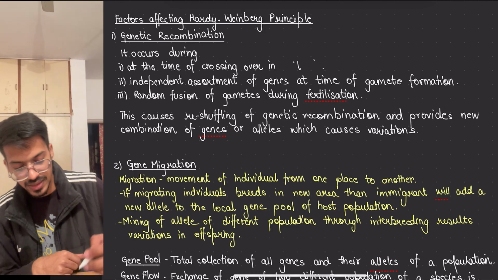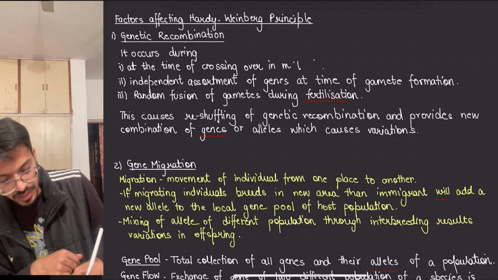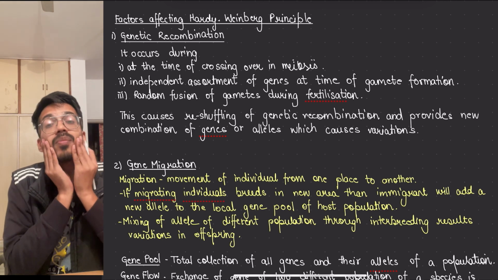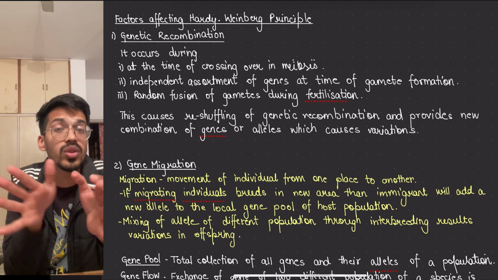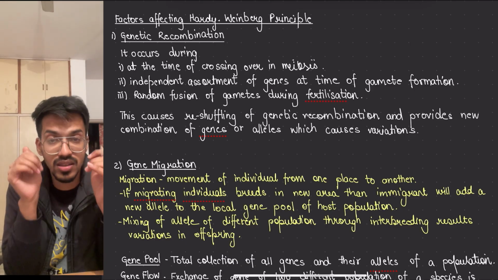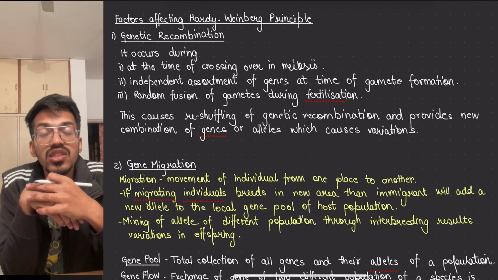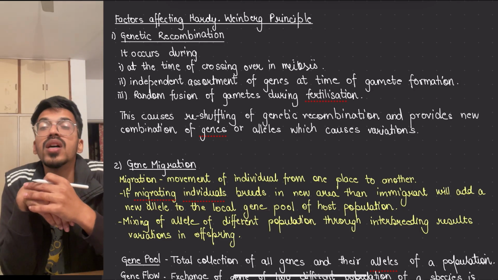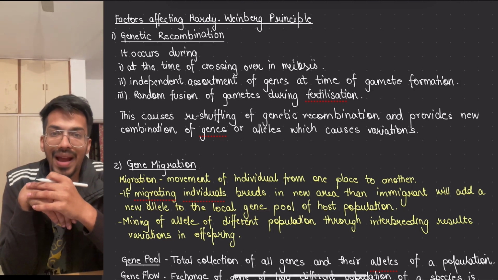When your cells are undergoing cell division during the formation of the gametes, you know that there is a prophase 1. In prophase 1, there are certain steps. One such step is where crossing over occurs between the non-sister chromatids. You might have studied that.